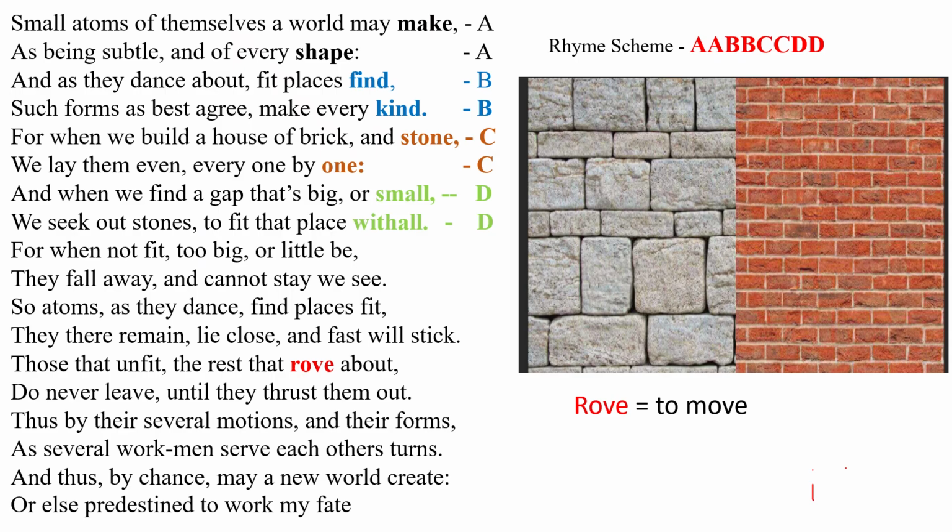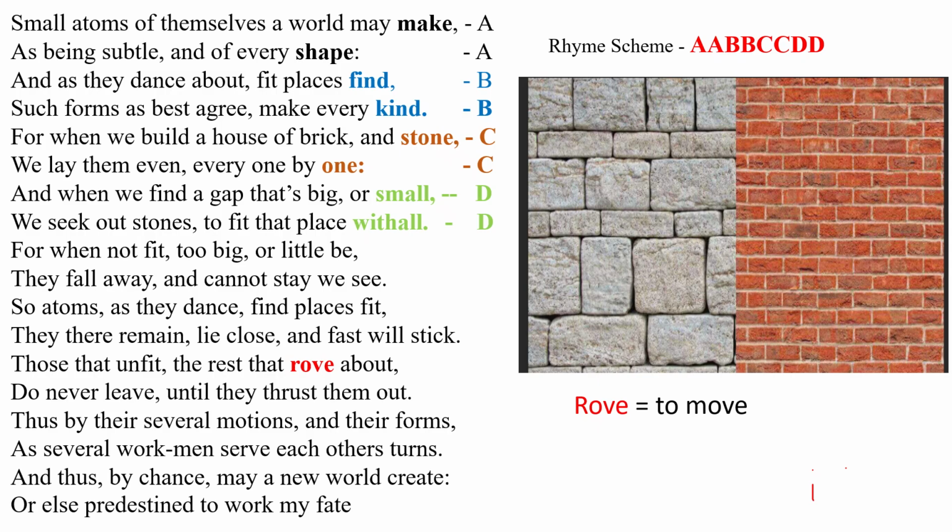I will explain the poem line by line, and let's see the structure of the poem. The total number of lines in the poem is 18. We see the rhyme scheme AA BB CC DD. This is a heroic couplet. A couplet is two lines. The heroic couplet was used by Chaucer and Dryden in their period, and Alexander Pope also used the heroic couplet, and it was used mostly in epics.